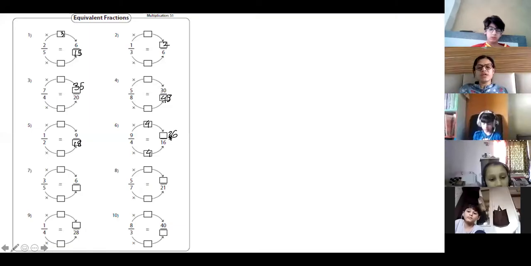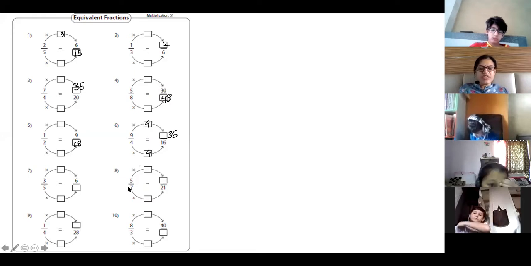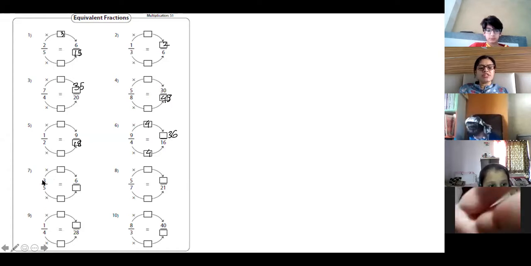First, 4 4s are 16, and then 9 4s are 36. First, you have to see where both the things are given. So from there, you have to start. For example, here both the numerators are given.